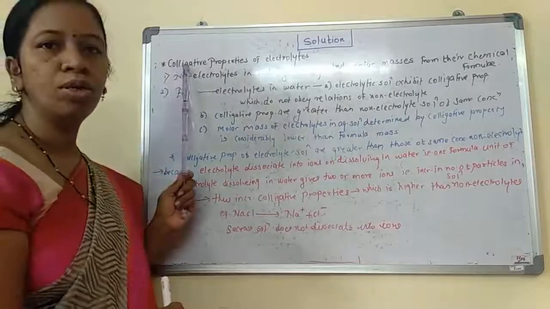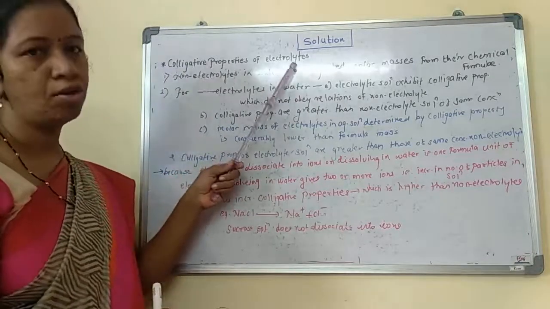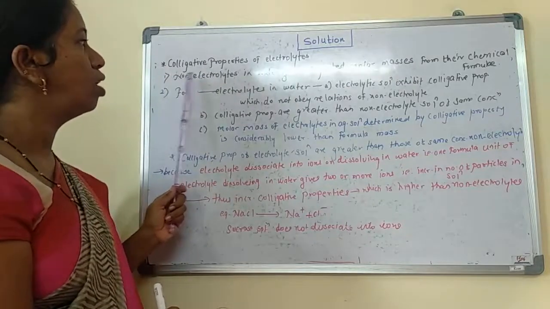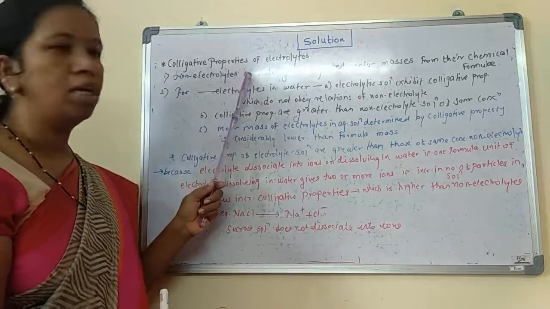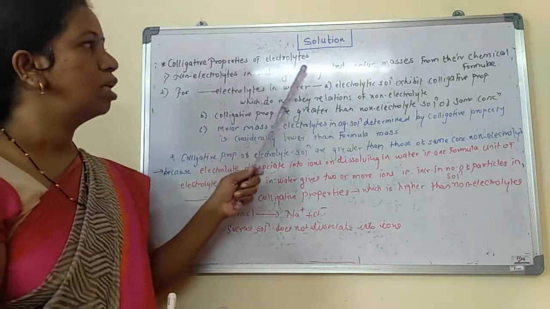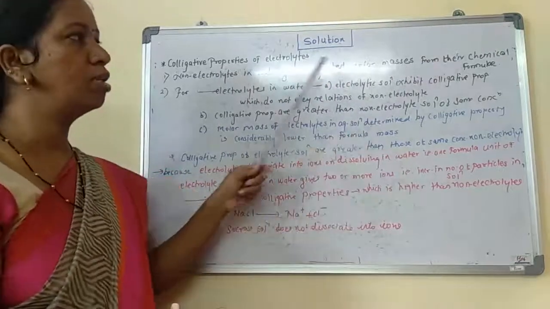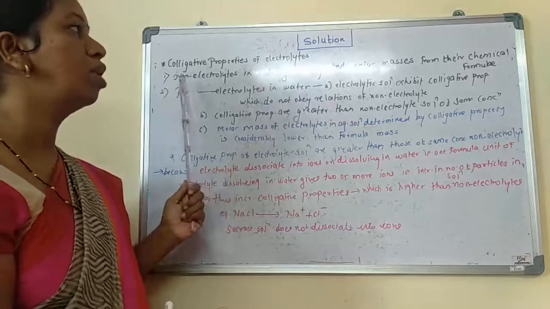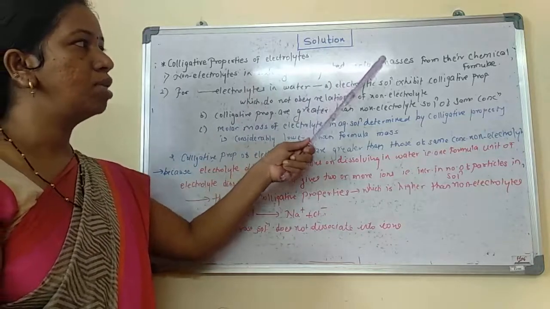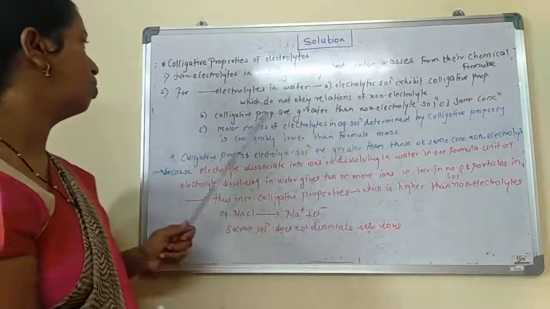Here we are going to see the next point, that is the colligative properties of electrolytes. Now here, what do we know? Non-electrolytes do not dissociate in water, so non-electrolytes in water give the expected molar masses from their chemical formula. They give exactly the molecular mass from their molecular formula or chemical formula.